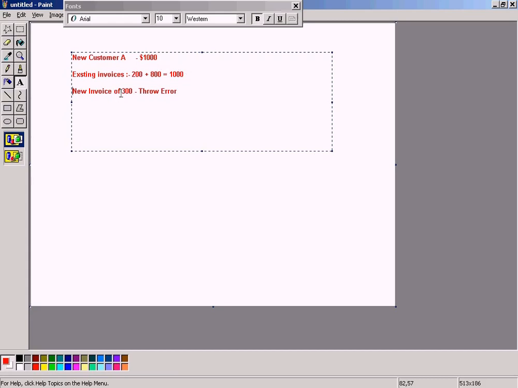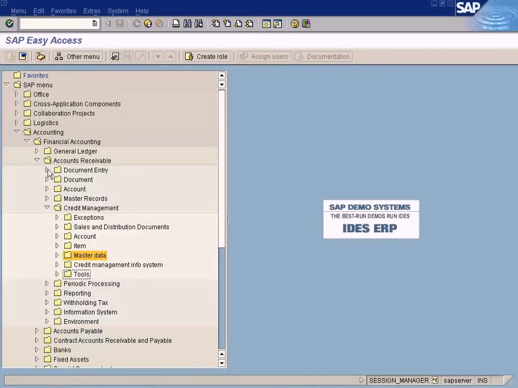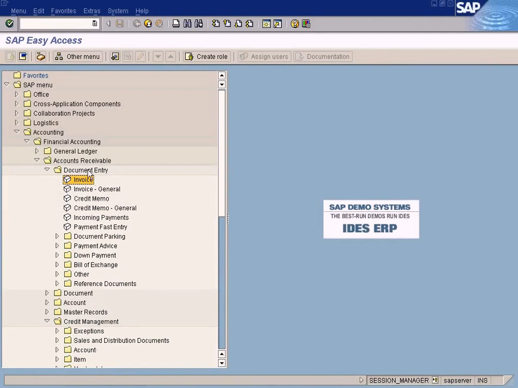One more thing, SAP will not check for the credit limit if we post an invoice through this screen. This is called direct invoices or finance invoices. This means that, let me show you the screen, you can post an invoice directly into finance without going through the SD module.